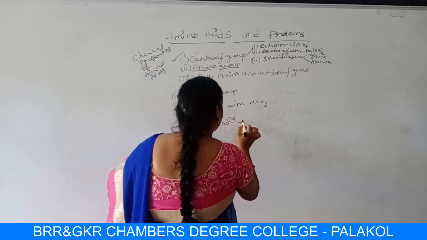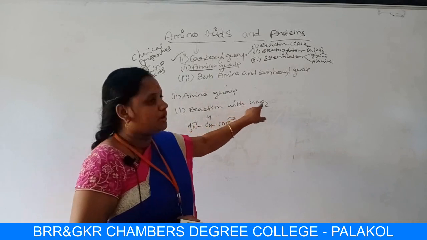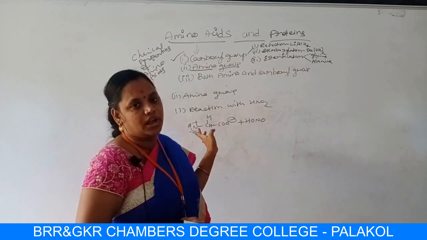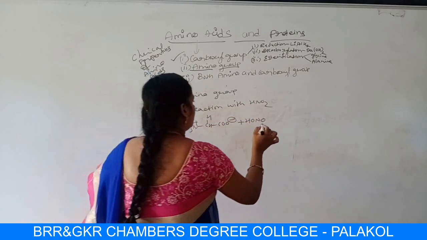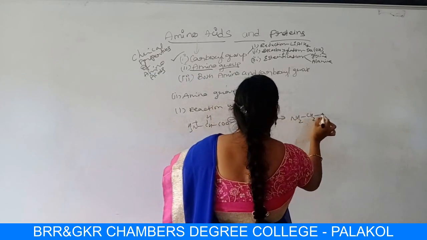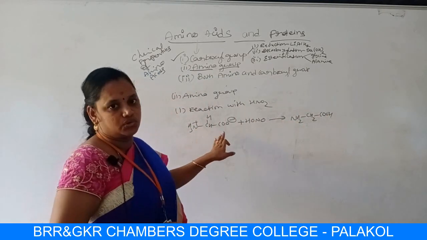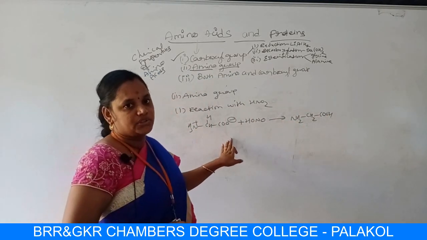Okay, when it is treated with nitrous acid, HONO. I am writing HNO2 as HONO to show how the reaction has happened. So, you will get NH2 CH2 COOH. Right, students?